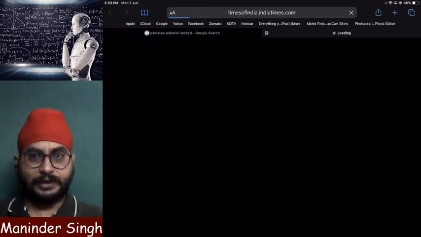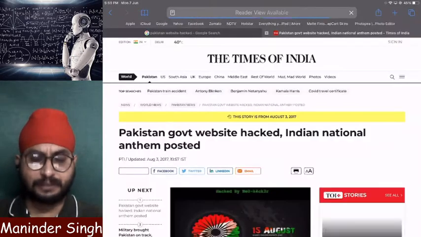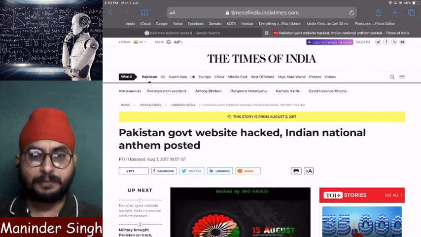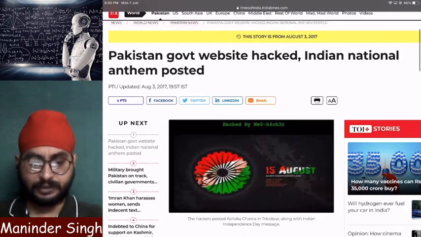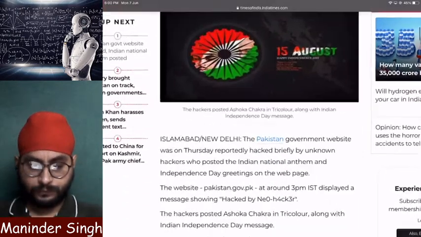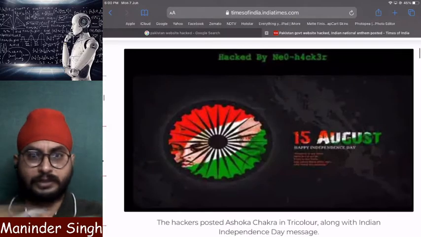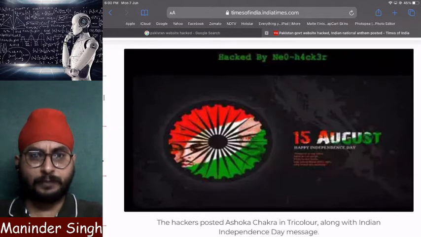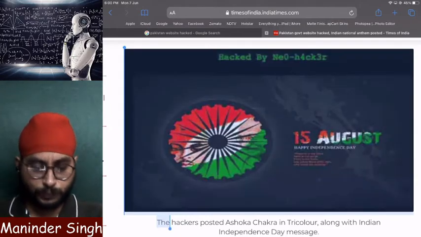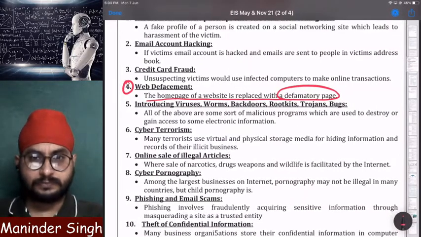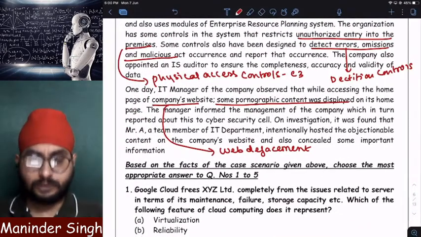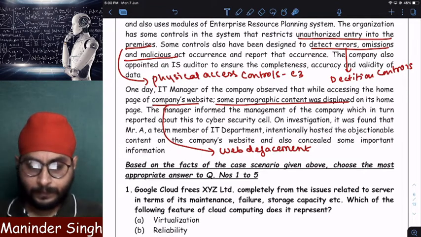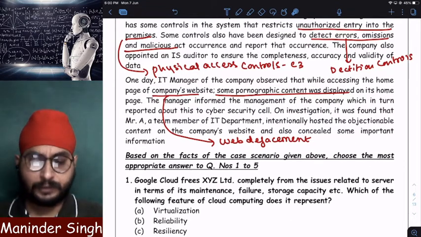So I'm hacking your website and on the home page, I'm displaying something which may be porn, may be a flag, may be something which is defamatory. See here, Pakistan government website hacked, Indian national anthem posted. So on the first home page of your website, I'm placing India's flag. This is again an example of defamation. You're spoiling the image of the Pakistan government. That is a different thing that it doesn't have any image first of all. Clear? But still, you're damaging. This is nothing but defamatory web defacement.